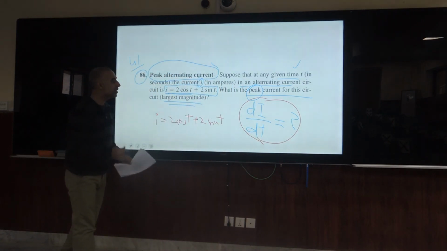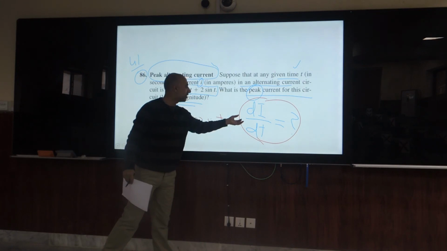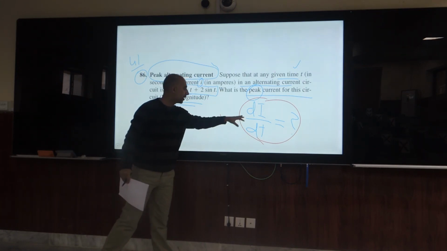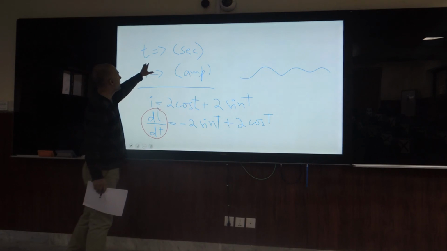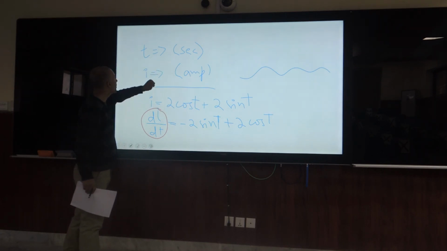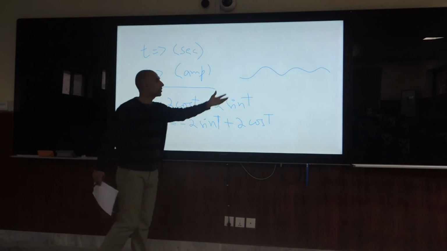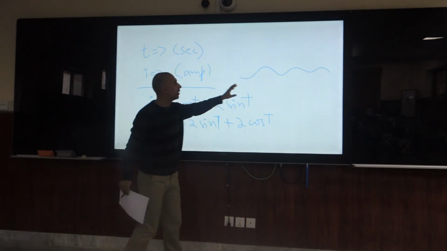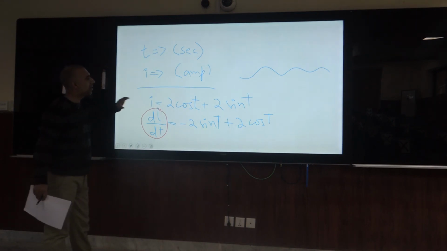But for this peak current, we are determining the situation where the critical value, the derivative of current with respect to time, becomes 0. For this purpose, as t is given in seconds and I is given in amperes, current is following some wave behavior along the wire or any medium.